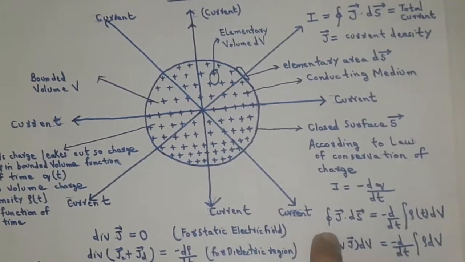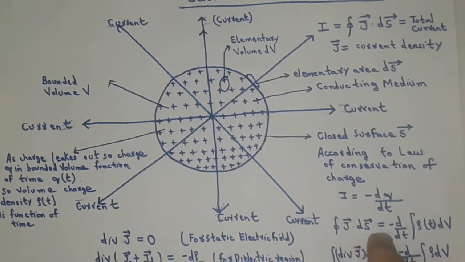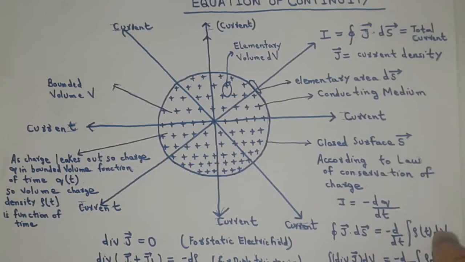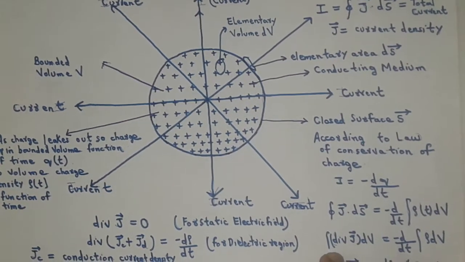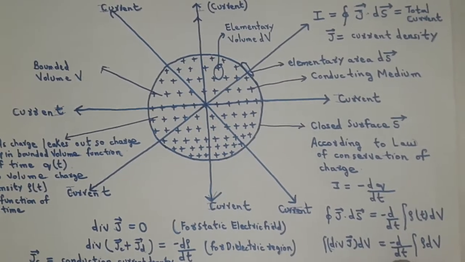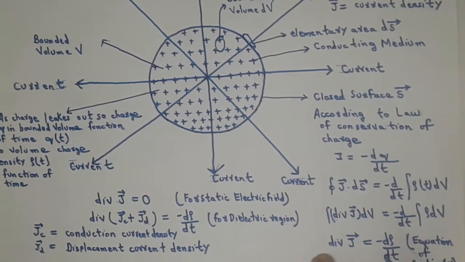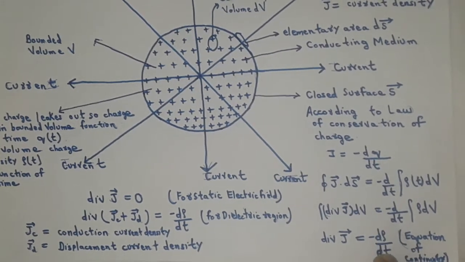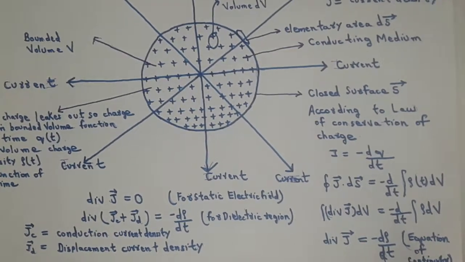Or in integral form, it can be represented as the closed integral of J dot ds equal to minus d by dt of the integral of ρ(t) dV. From Gauss divergence theorem, it can be written as the integral of divergence J dV equal to minus d by dt of the integral of ρ dV. Comparing both sides of the equation, we get divergence J equal to minus dρ by dt, which represents the equation of continuity in a conducting medium.